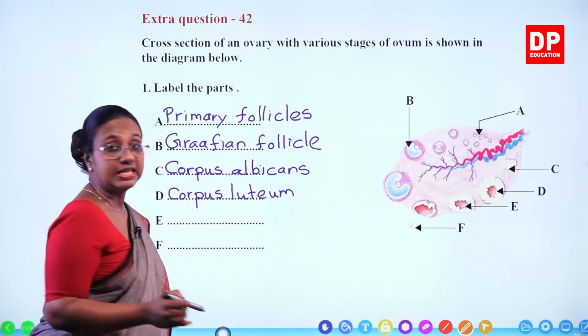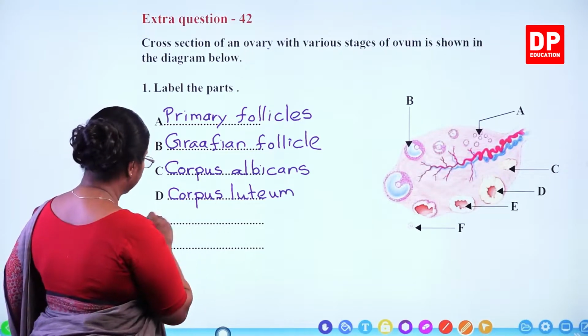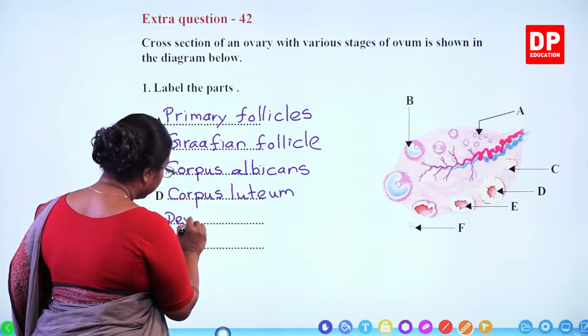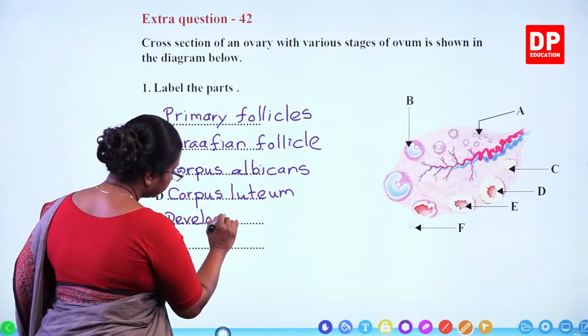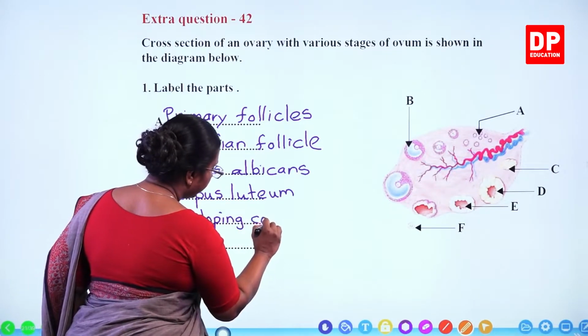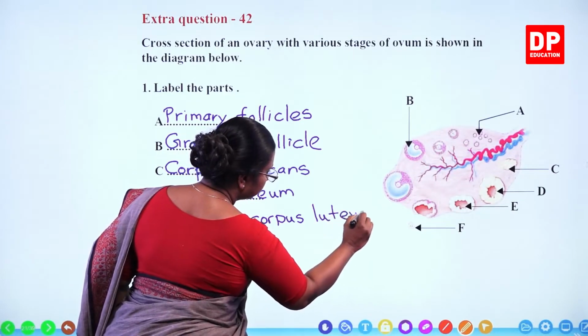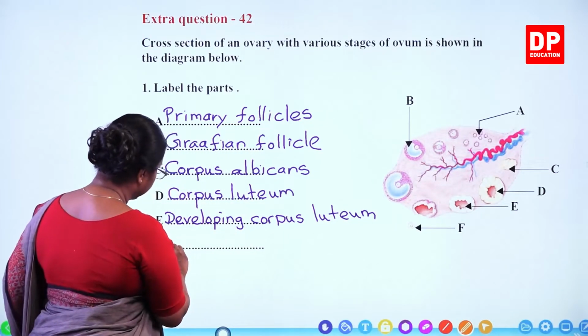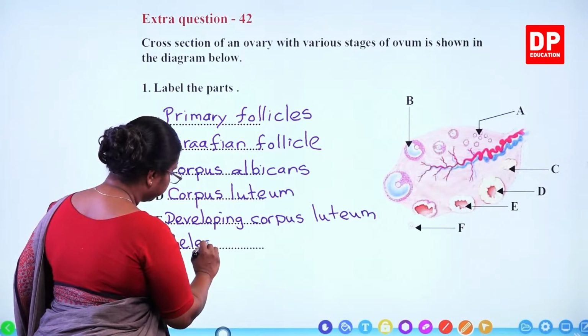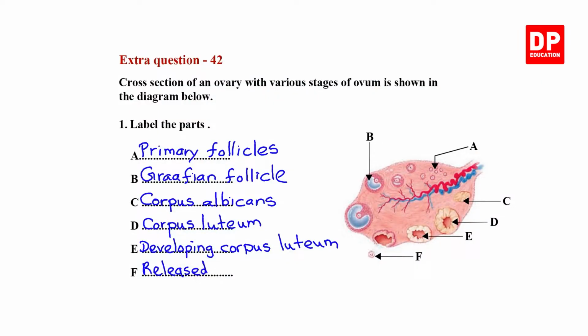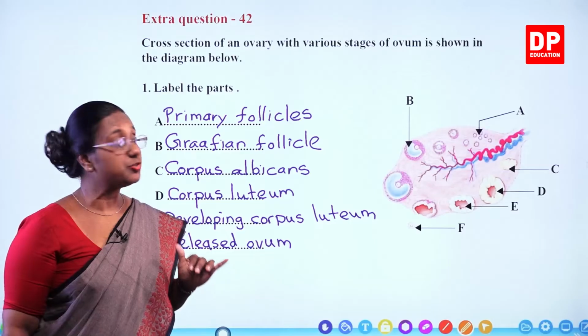Then what is E? It is the developing corpus luteum. And F is the released ovum. So I am sure you were able to label them.